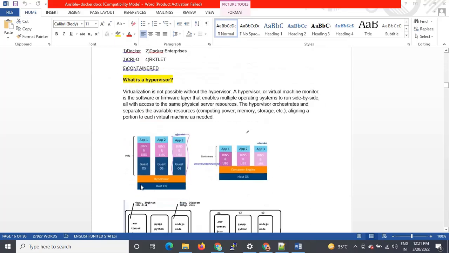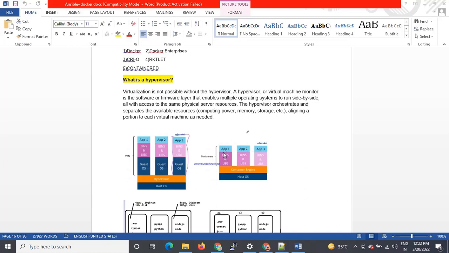Virtualization basically, by using the hypervisor, we will divide the machine into different OSs. On one machine we can install Ubuntu, Windows, or Linux. Like that we can install by using the hypervisor. Okay, so this is called a VM. And from the containers perspective, what happens is that we just have to manage the libraries, binaries, and the application source code.